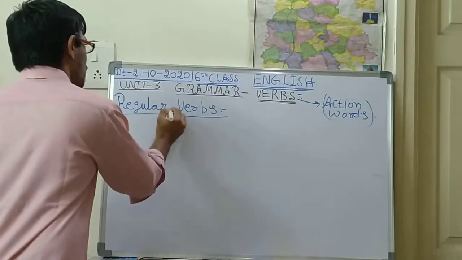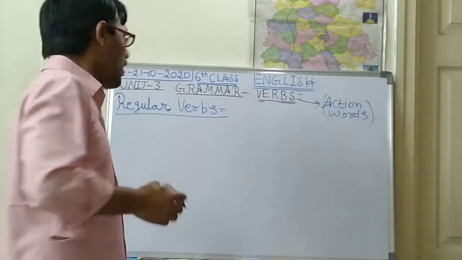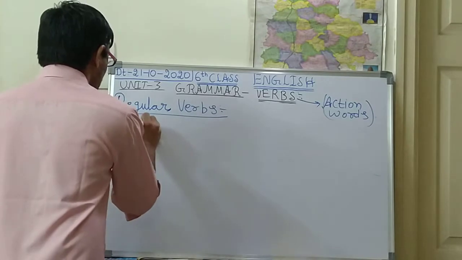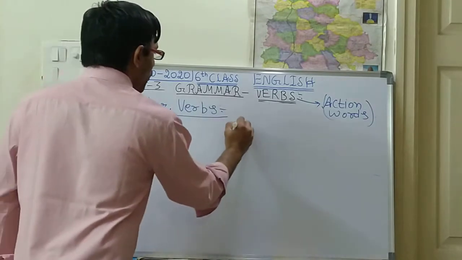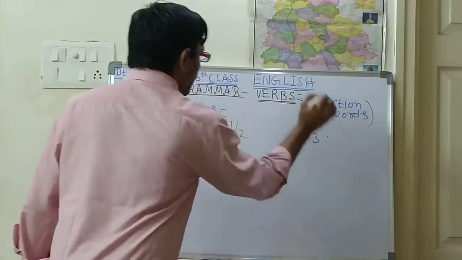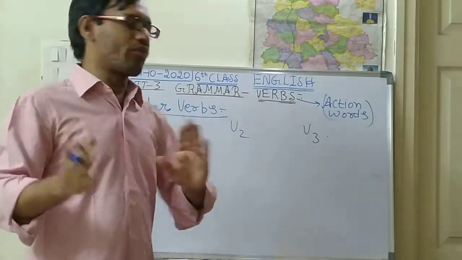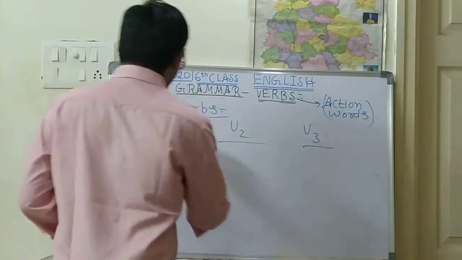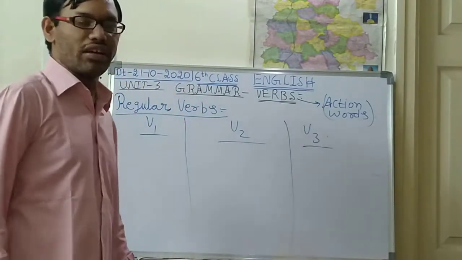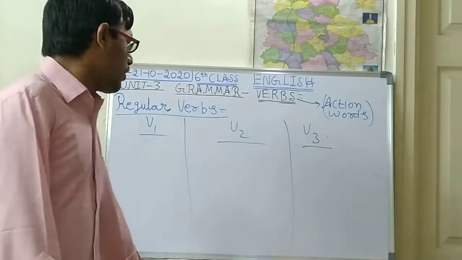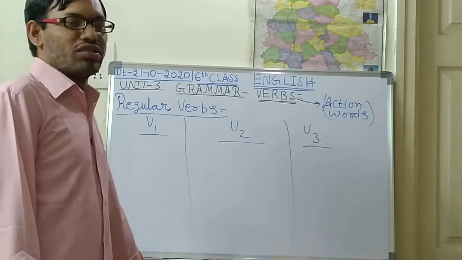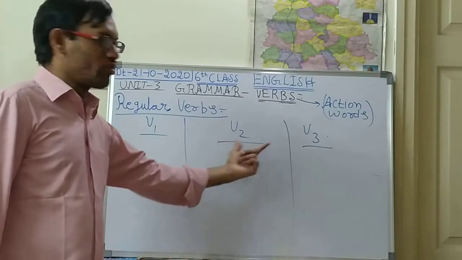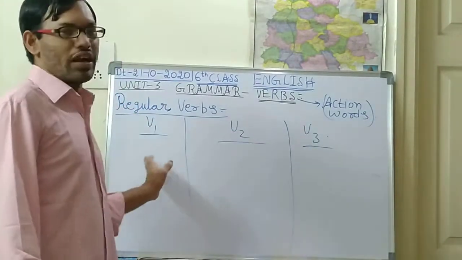So regular verbs. First of all we will learn what regular verbs are. In the regular verbs there are three categories: V1, V2, and V3. In the regular verbs and in the irregular verbs, the words are categorized into three parts, three columns. I already said this in the previous class, in your 5th class. V1, V2, V3. So what is V1, what is V2, what is V3? We are supposed to understand this.